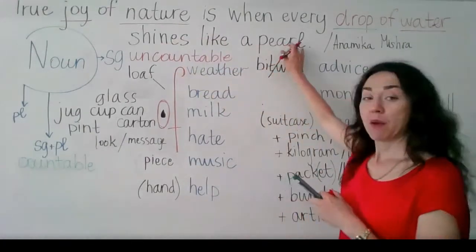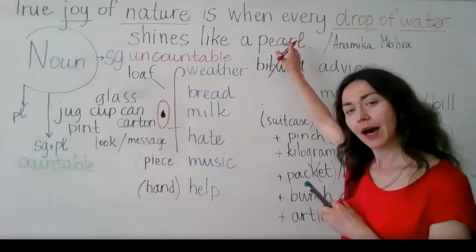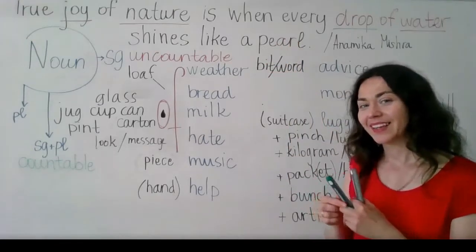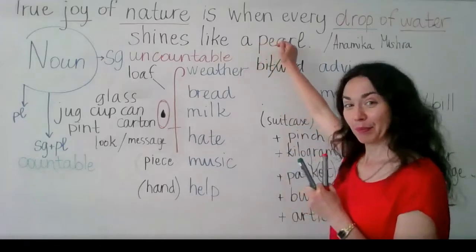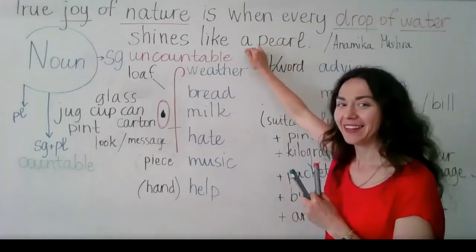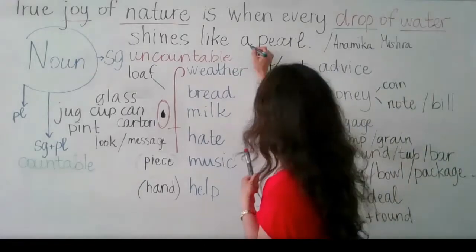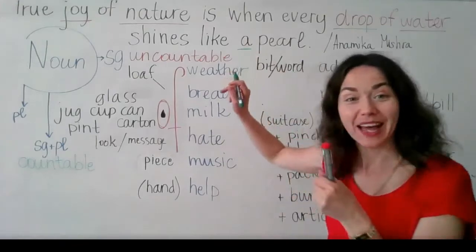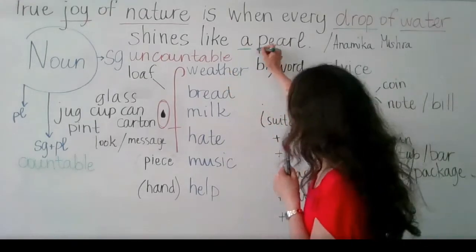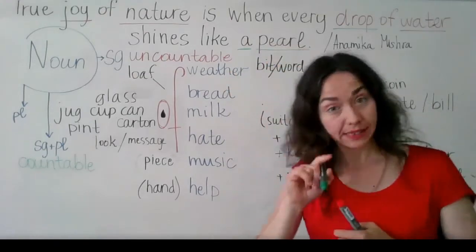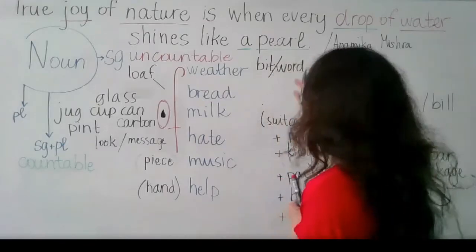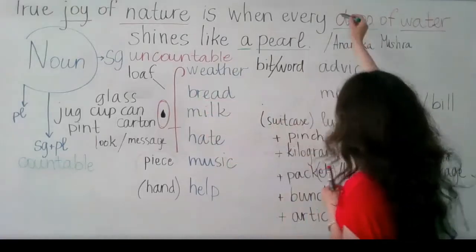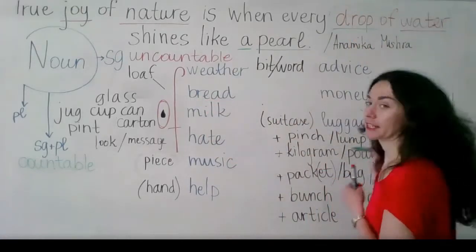Shines like a pearl. Can you count pearls? A pearl. You have even a, you see? This reveals a part. A, you can count pearls. So a pearl, this noun is a countable noun. So look, some of them are countable, some of them are uncountable. But this part is marked.